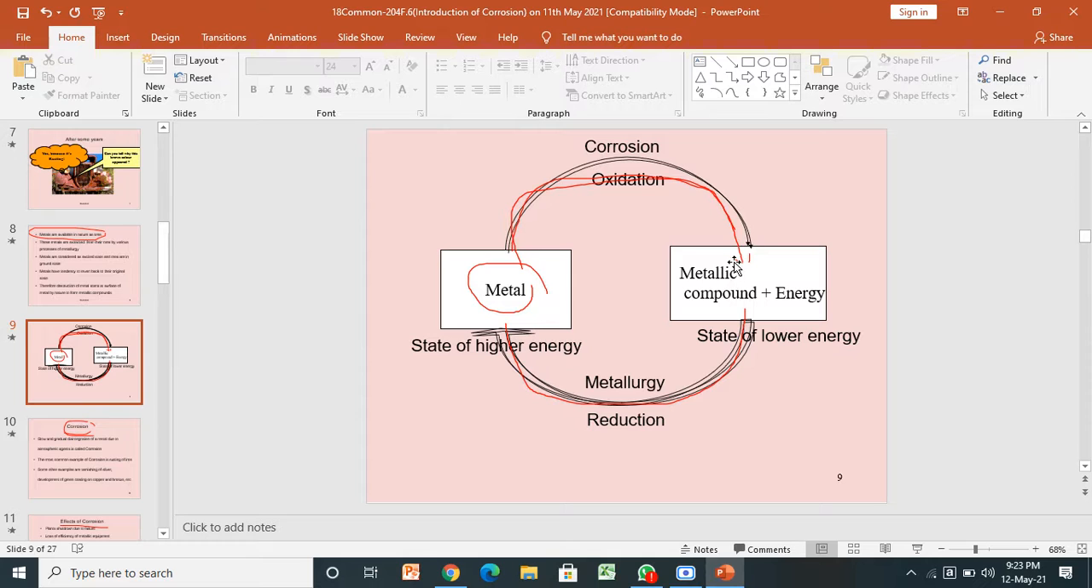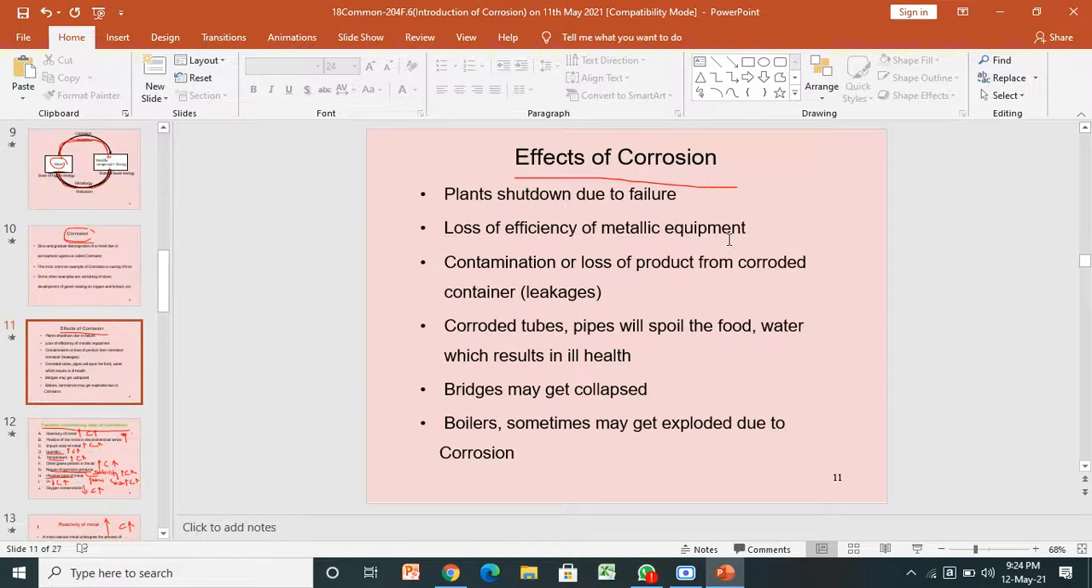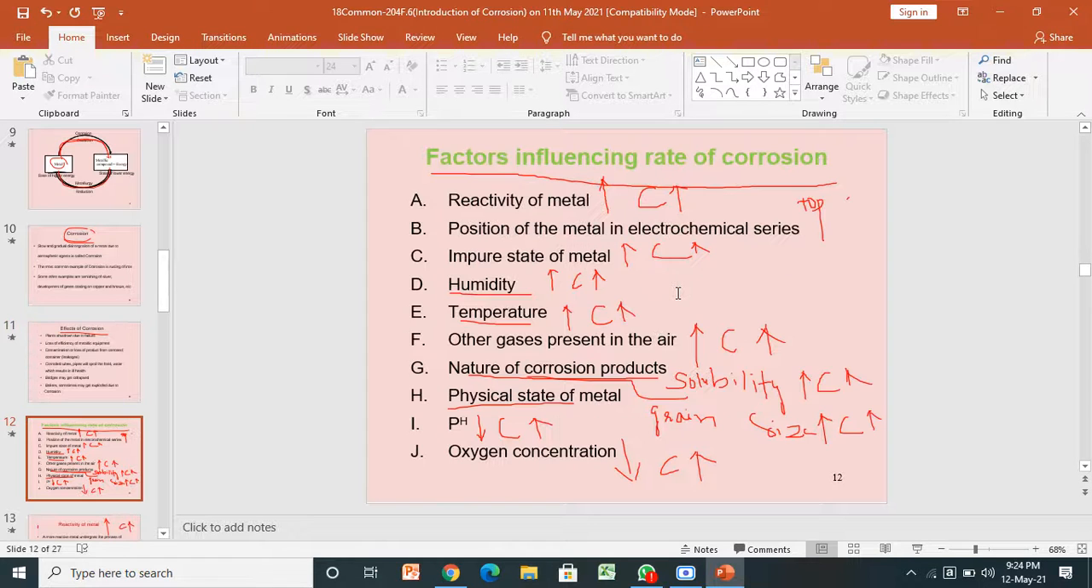Next, it is a diagram: the relation between corrosion and metallurgy. Those are inversely proportional. A metal undergoes corrosion, forming a metallic compound. Now the metallic compound undergoes metallurgy, that means reduction, converting back to metal. It is a cycle process. Next, corrosion definition with some examples. If corrosion occurs, what is happening to things? That is the point of this slide.